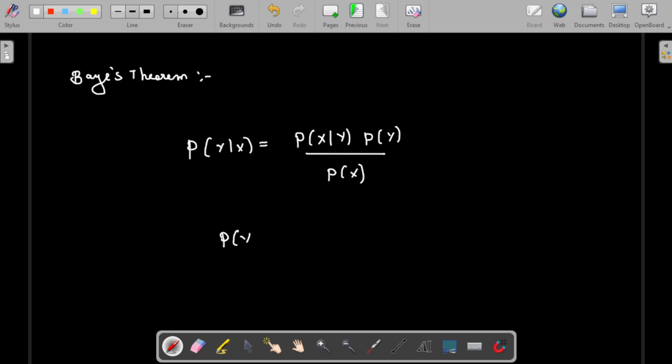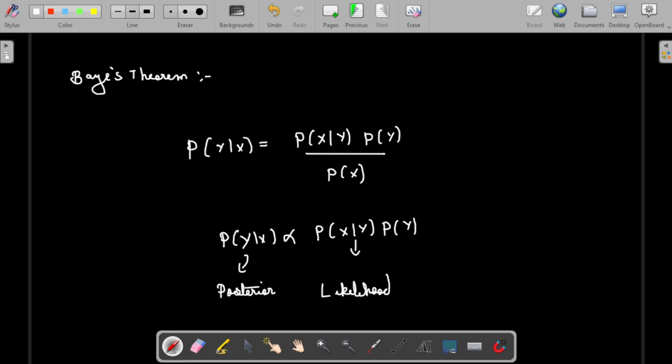So the probability of y under the condition that x is occurring will be directly proportional to the probability of x given y, times the probability of y. Okay, so this is the posterior probability. Some naming that they are giving: this is posterior, this is likelihood, and this is prior. The posterior is directly proportional to the product of likelihood and prior. This is the basis that the scientists came up with.